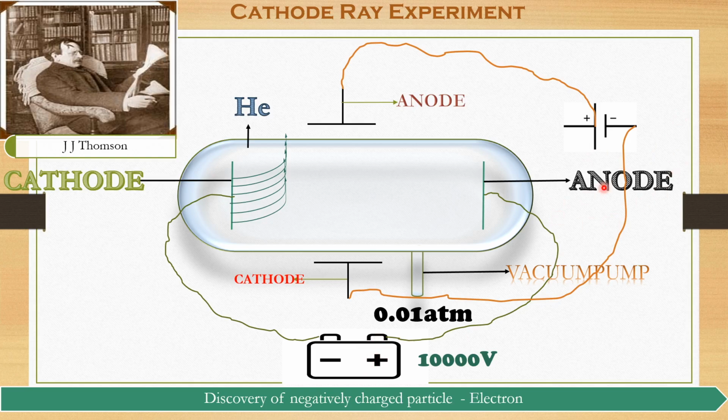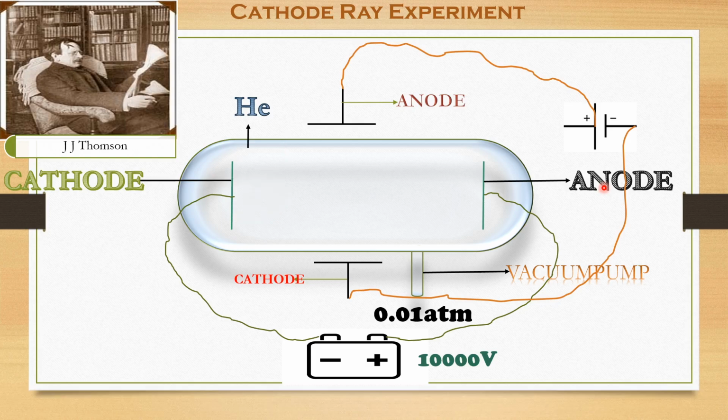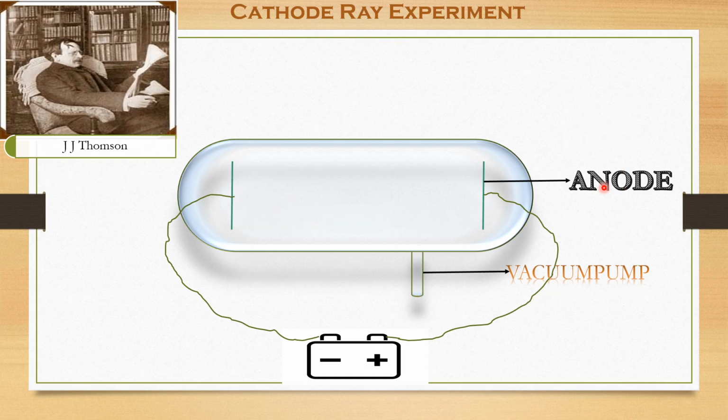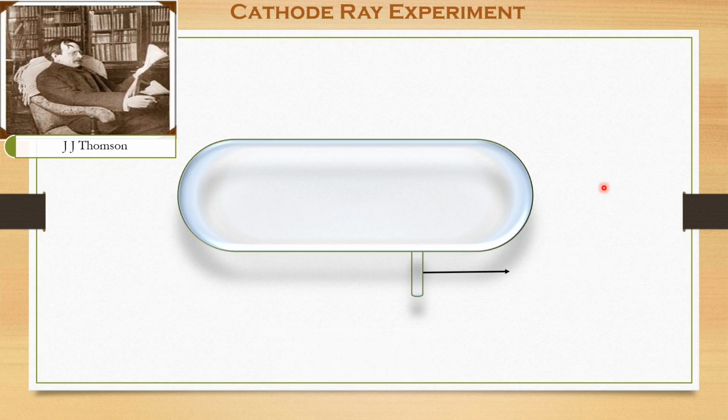So I hope you understood about these things, dear students. I think it is very easy for you to understand. Once again, I'm going to discuss this cathode ray experiment. Try to understand. Okay. Very fast, I'm just going to summarize this experiment.